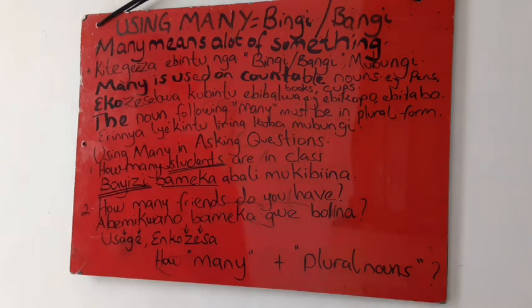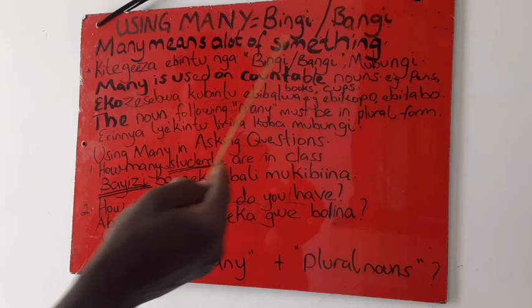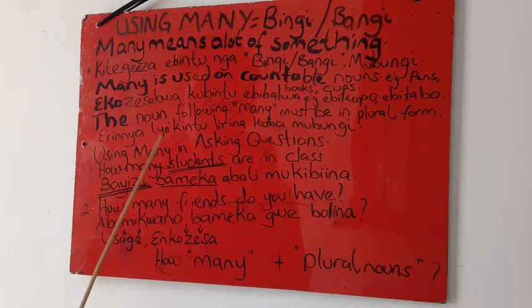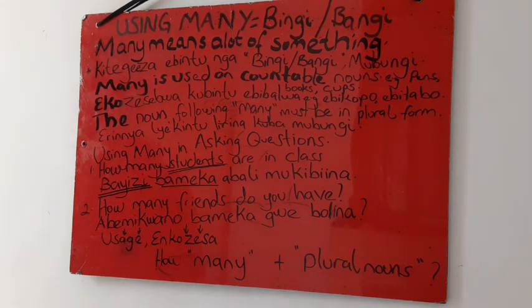A point to note, many in Luganda can be bingi, bangi, as we're going to see in further videos. But today we've looked at how to use many in asking questions. We shall look at how to use many when you're constructing both positive and negative sentences. So mu video eddako tugenda kulaba engeri tukozesaamu bingi oba bangi nga tufominga emboozi mu butuufu bwazo oba ne mu kuziwakanya. Okay, mweraba musiibe bulungi.